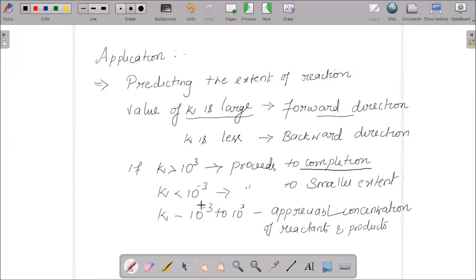And when I say K is less than 10 to the power of minus 3, the reaction will proceed to the product only to a very small extent. And when the K value lies between this range, it is an appreciable concentration, that is, on average, it is okay. Both the total consumption of our reactant as well as the consumption of the product are at an average state. So noting this value is also an important factor.